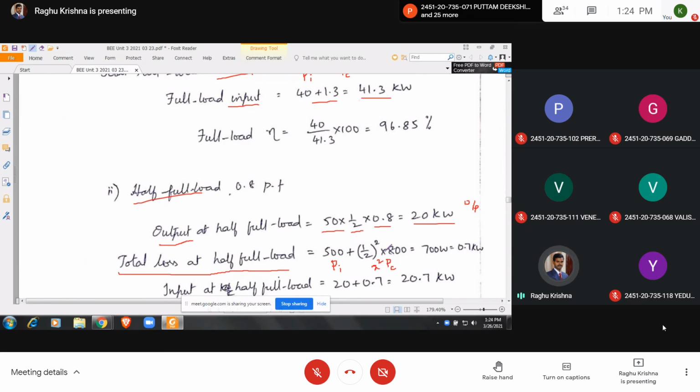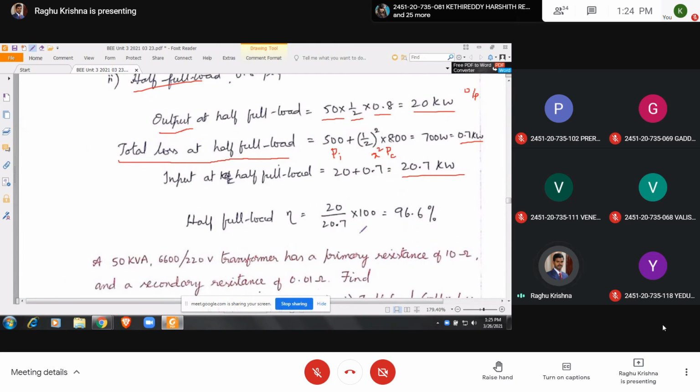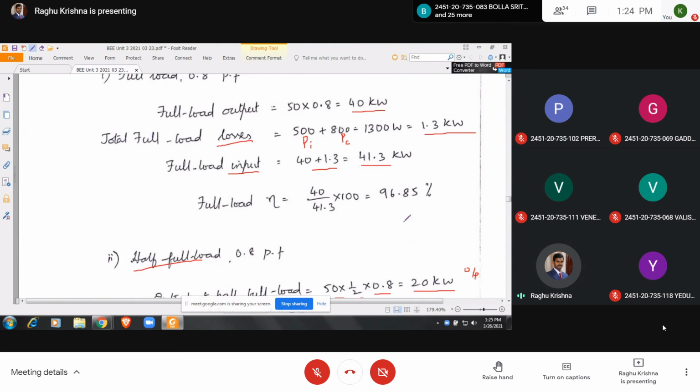So 1 by 2 square into 800. You are going to get 0.7 kilowatt as the total loss at half full load. Input is equal to output plus losses, 20 plus 0.7. So this is the input. Now calculate the efficiency, output by input, and by this you are going to get it. Mostly they will give the problem on this one.